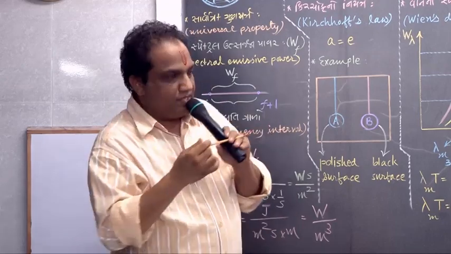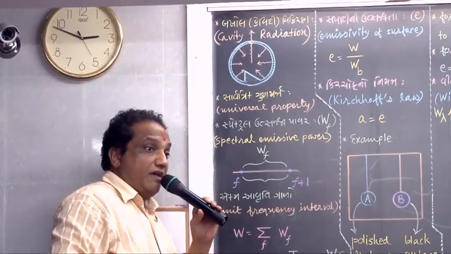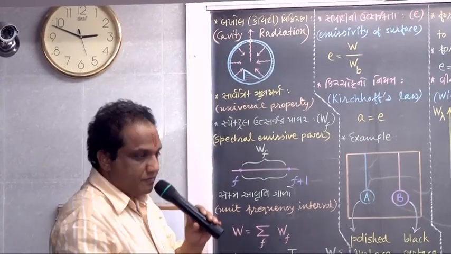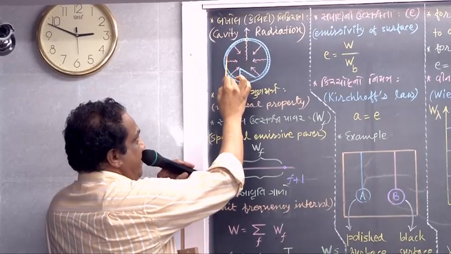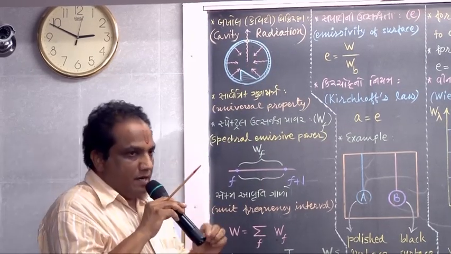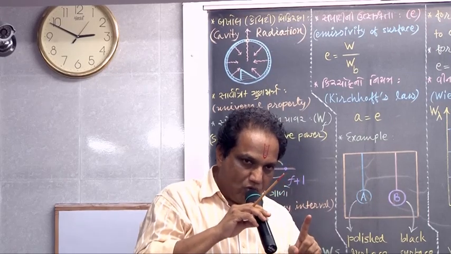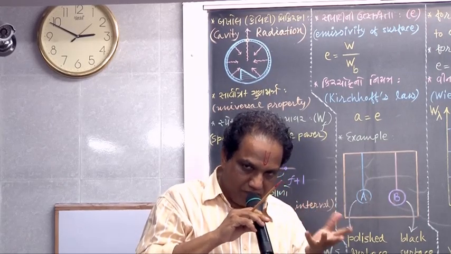Correct? Inside, this part is hollow. We call it a cavity. So now these are the walls of a cavity. Now I am not talking about absorption. Now I am talking about emission. How?